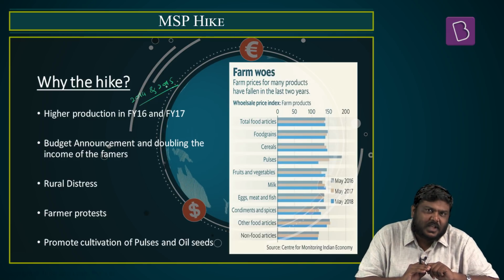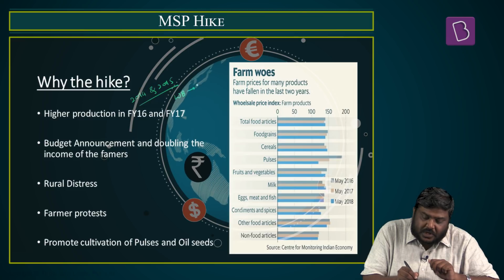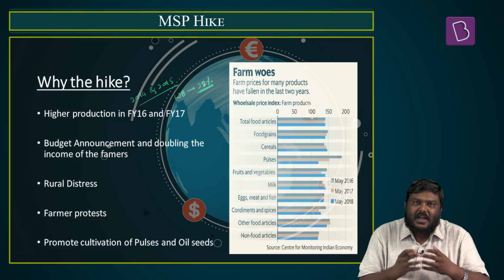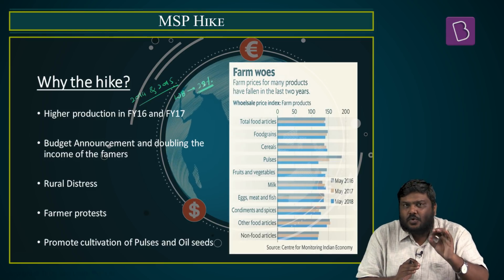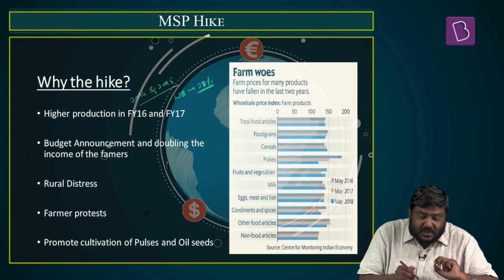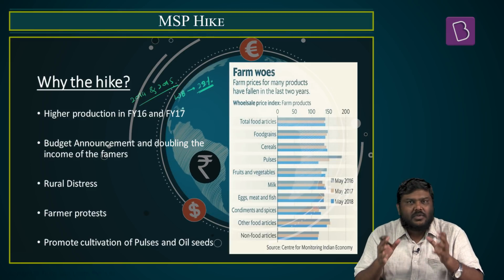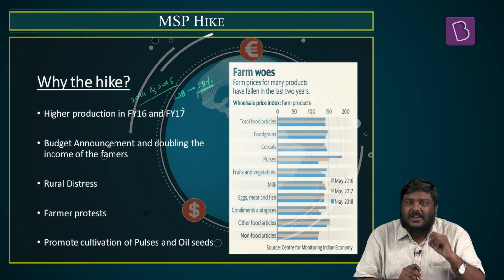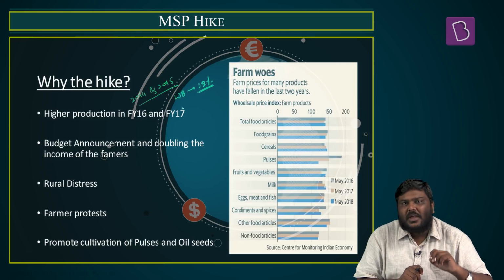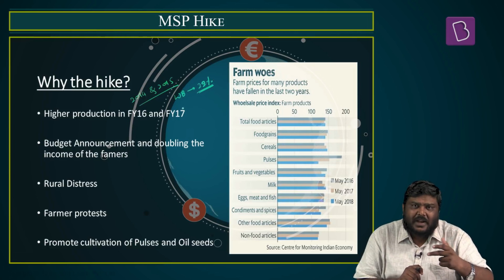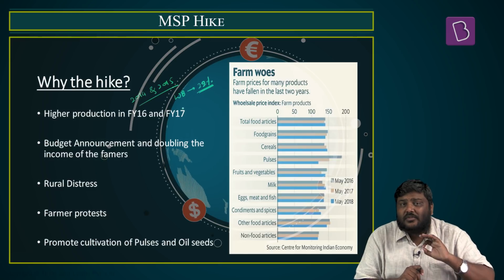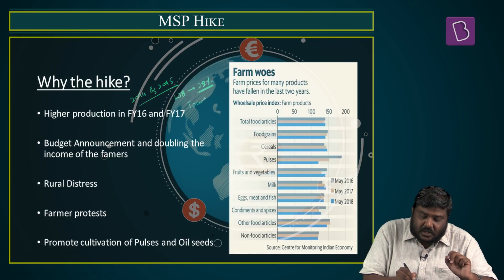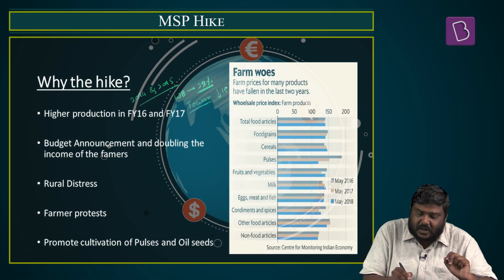The best examples for these are in West Bengal, potato production reportedly increased by 22%. As a result of this, the potato prices at the time of harvesting were around 2 rupees 40 paisa per kg. In case of Lasalgaon market, which is one of the biggest Asian wholesale markets for onion, the prices this year itself dropped by more than 10 rupees in a span of 2 weeks. Same happened in case of Vashi wholesale market for tomato, where prices declined to a very great extent because of a higher supply in the market. And even in case of jowar, the returns in the last couple of years have declined by around 18%.